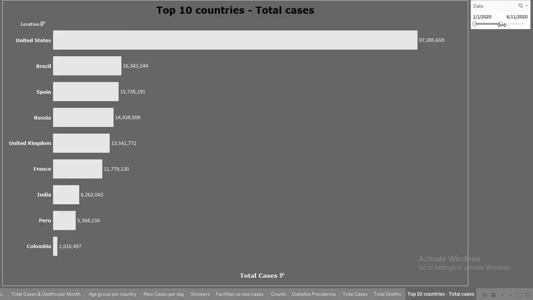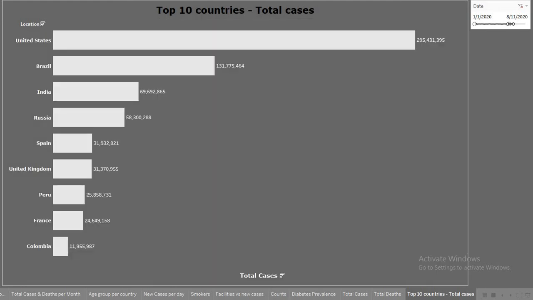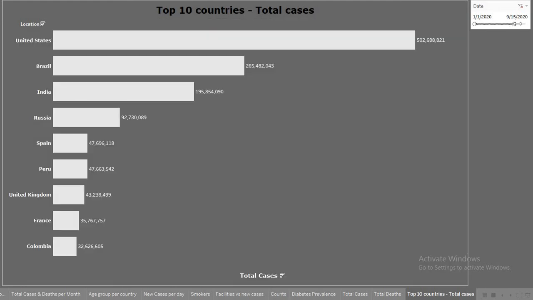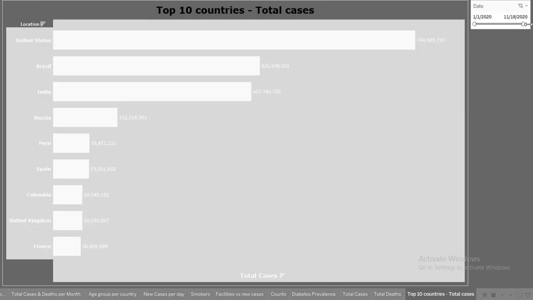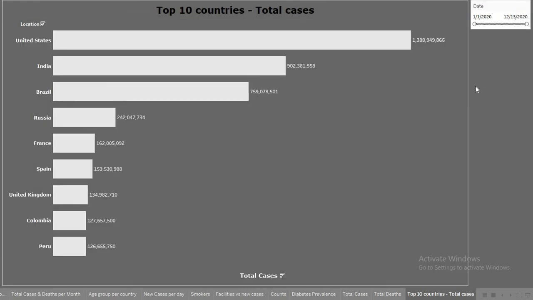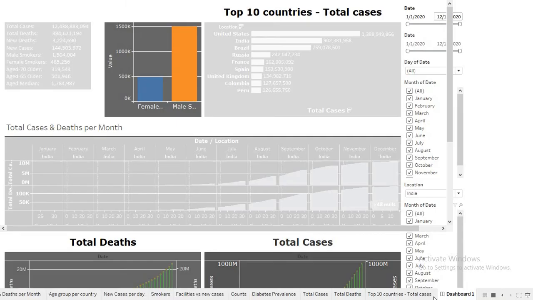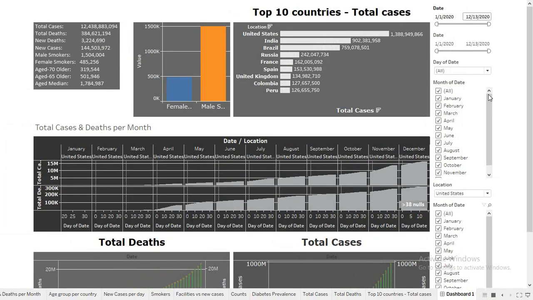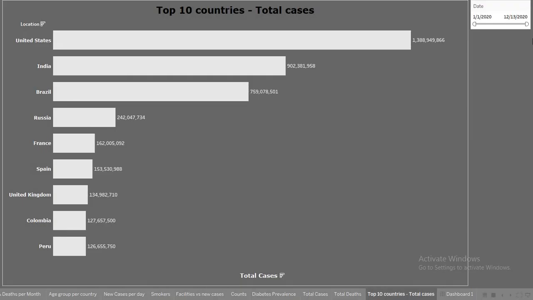Then in the month of May, the United States, Brazil, Spain, and then India was third. Then India came second, and Brazil went up to third. So these are the total number of cases which were reported. And the final is the dashboard which I have created for the COVID situation.